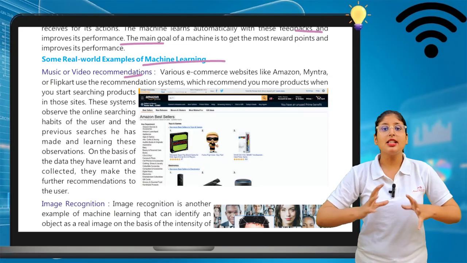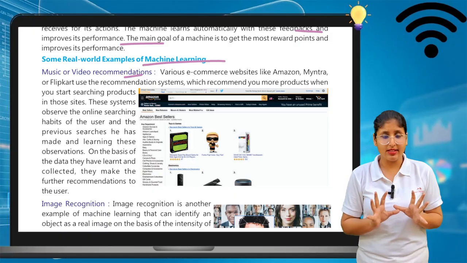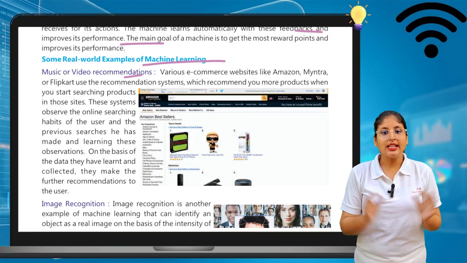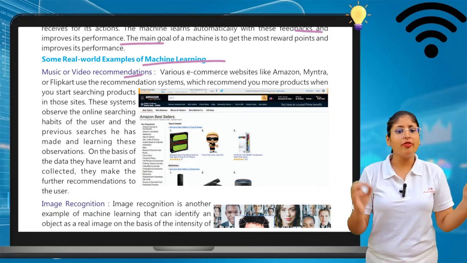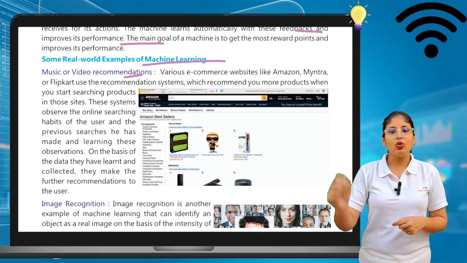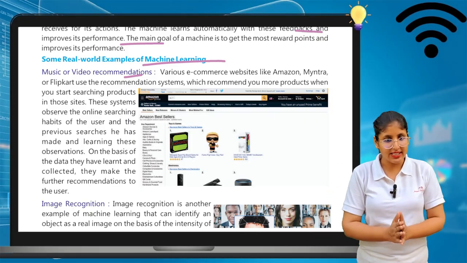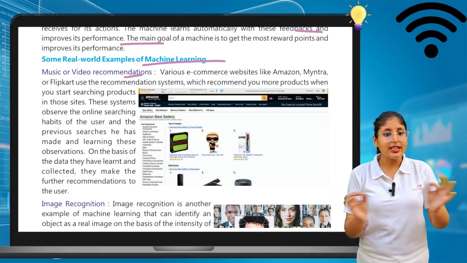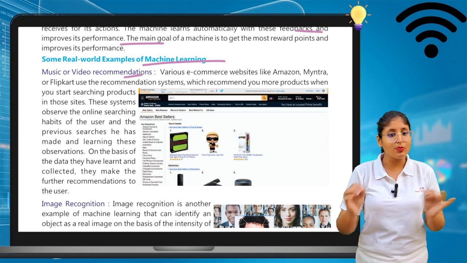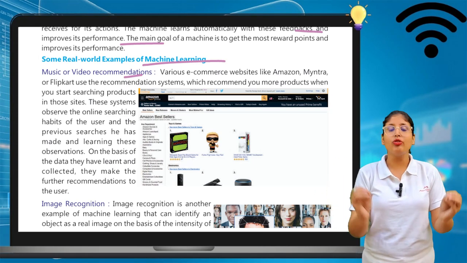Okay, so this is machine learning. Machines are controlling all the functions that we do on the phone or on the laptop. Various e-commerce websites like Amazon, Myntra or Flipkart use recommendation systems which recommend more products when you start searching for a product on those sites. This system observes the online searching habits of the user and the previous searches he has made, learning by observation. On the basis of the data they have learned and collected, they make further recommendations.